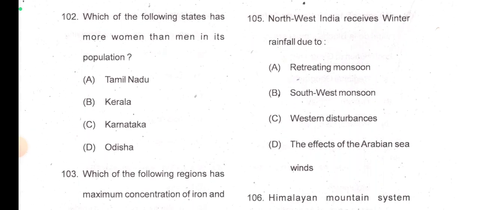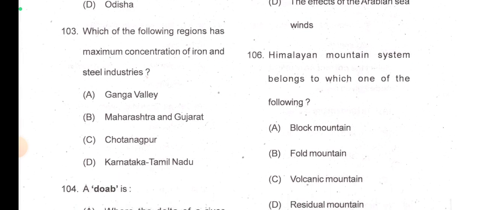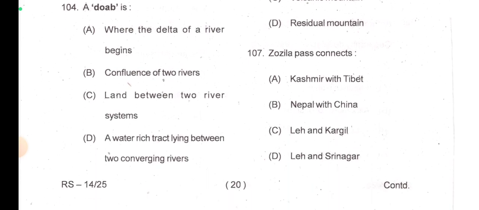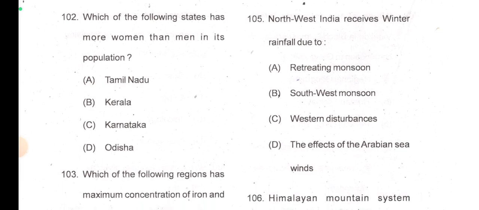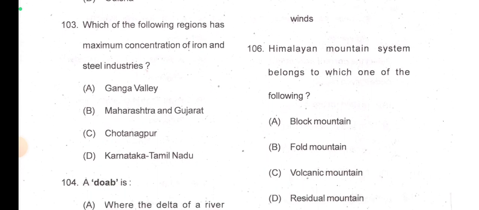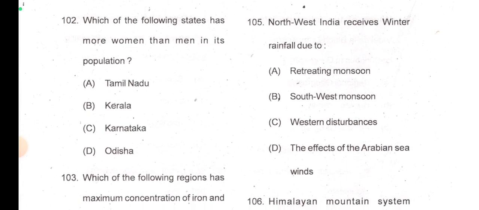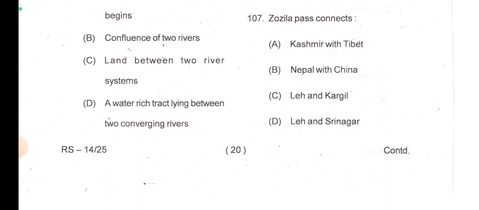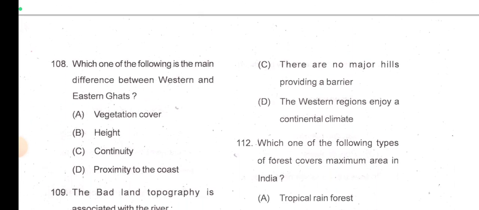Then which of the following states has more women than men in its population? Kerala. Which of the following regions has maximum concentration of iron and steel industries? Chotanagpur. A Doab is a land between two rivers. Okay, 104 complete. Northwest India receives winter rainfall due to western disturbances. Himalayan mountain system belongs to which one of the following? Fold mountain. Zojila Pass connects Leh and Srinagar. Check it, Zojila Pass.